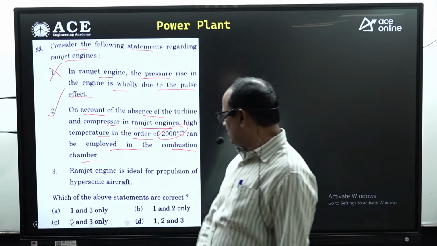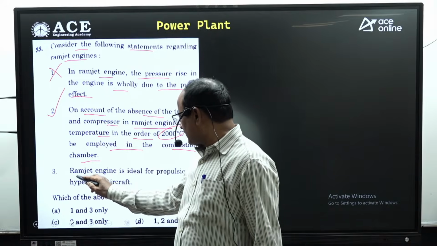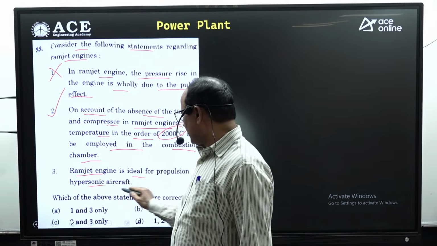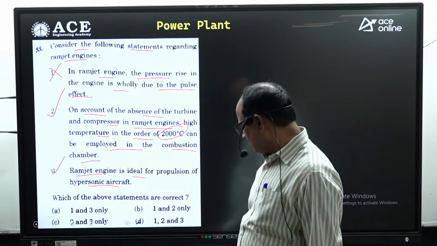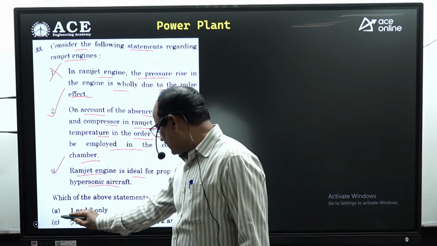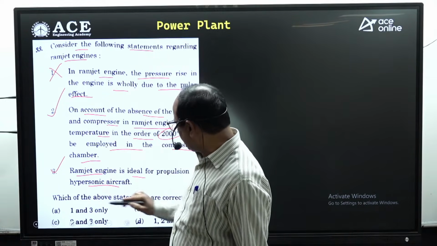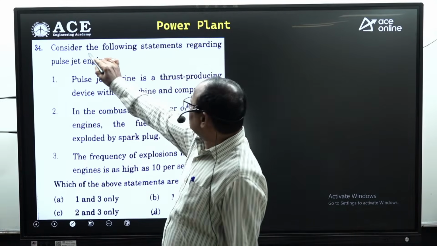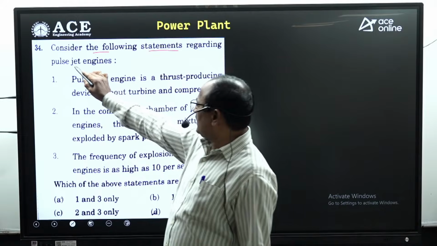Absolutely correct, because there are no moving parts, there are no sensitive parts. Ramjet engine is an ideal propulsion for hypersonic aircraft. Absolutely correct. 2 and 3 are correct. Look at the C. Option C is correct.